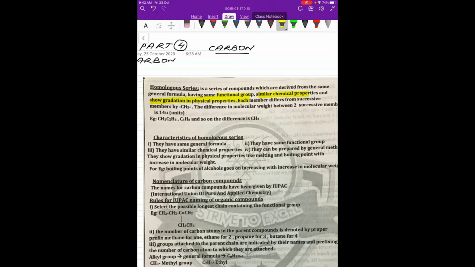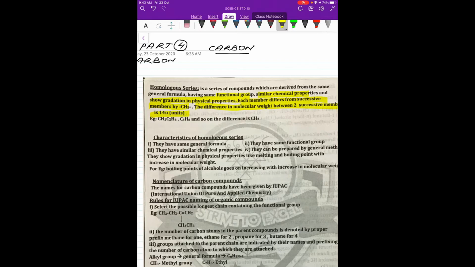So each member will differ from its successive member by a CH2 group. Now CH2 means, if you take the atomic weight of carbon as 12 and hydrogen as 1, the difference is 14. So successive members will always differ by CH2 groups. So this is called a homologous series.